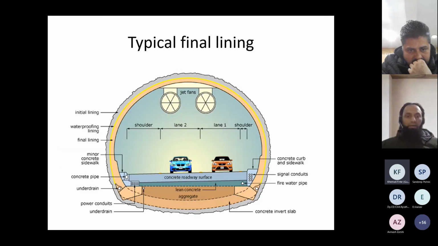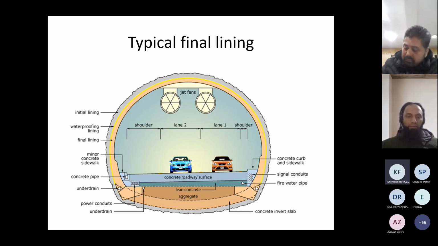So that final lining typically looks somewhat like this: increased thickness at the corner to sustain the high forces, and the closure of the ring. So this ring has to close as soon as possible.